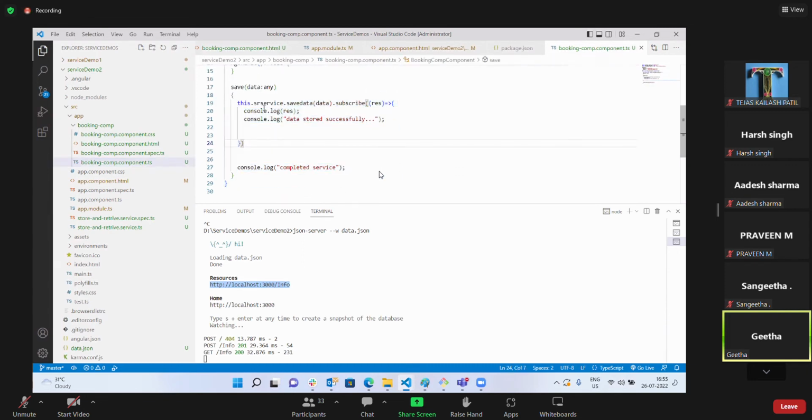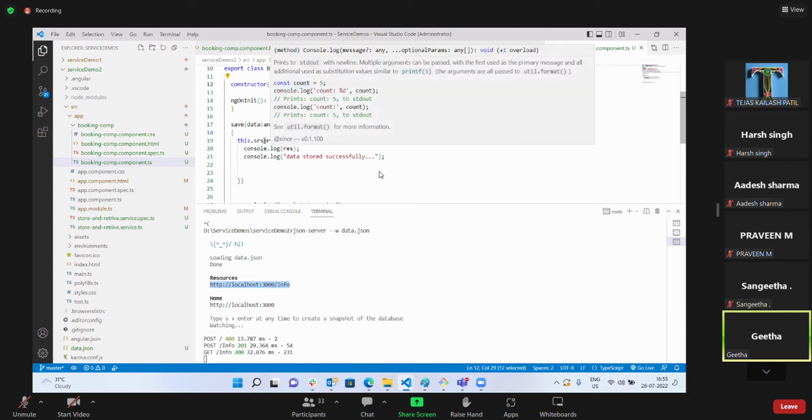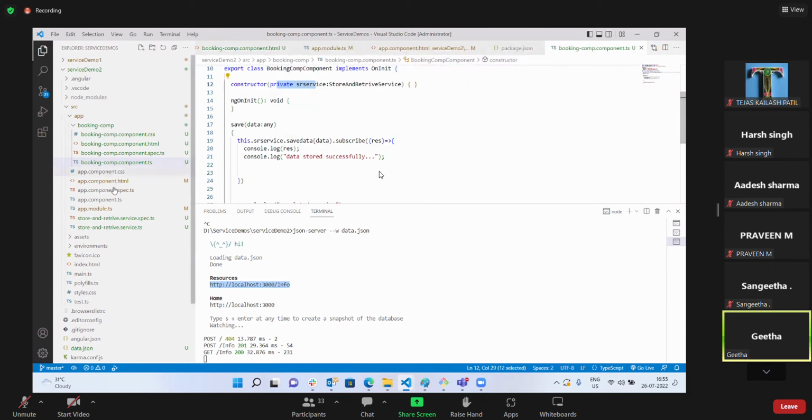So what I'm doing here is calling a service. The service is already injected in my constructor, and my service is SR service. The SR service saveData method is called, taking whatever data I have.